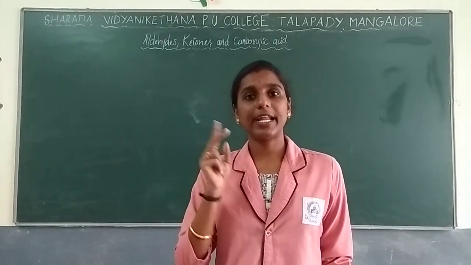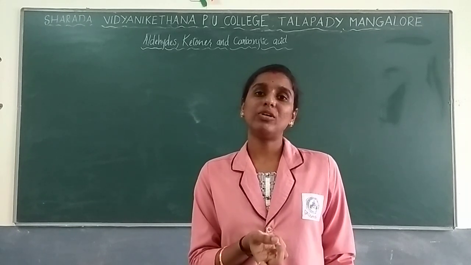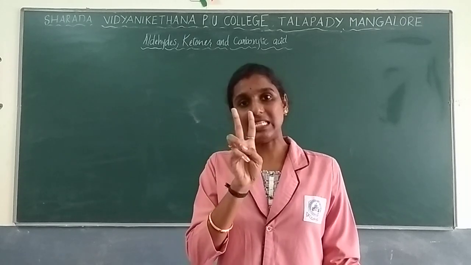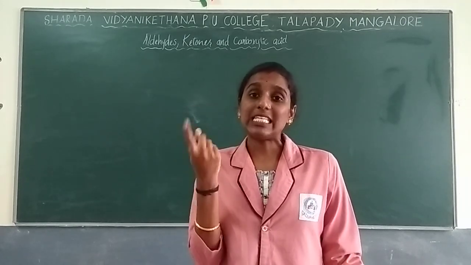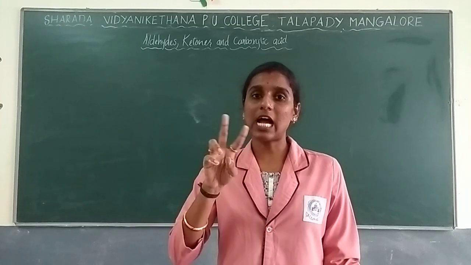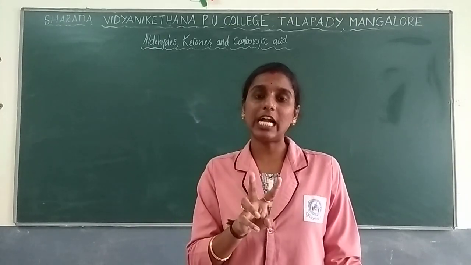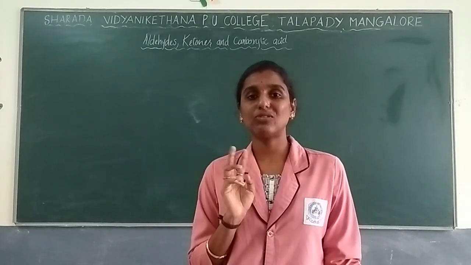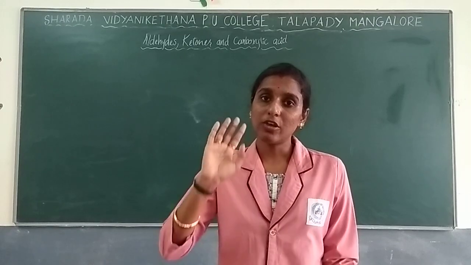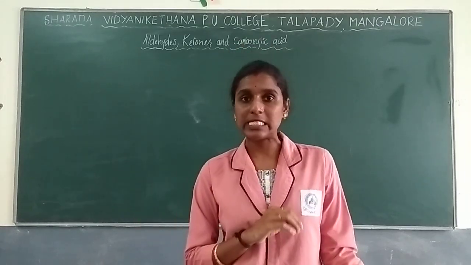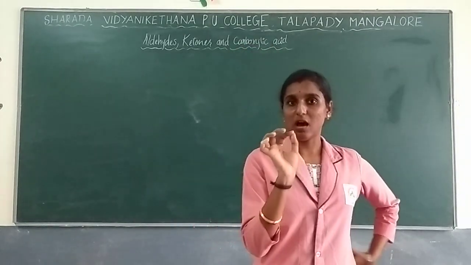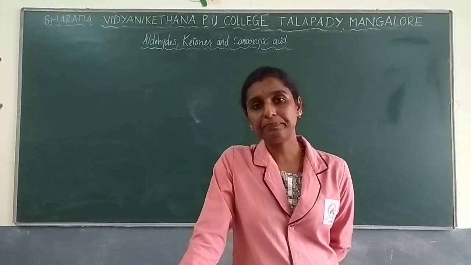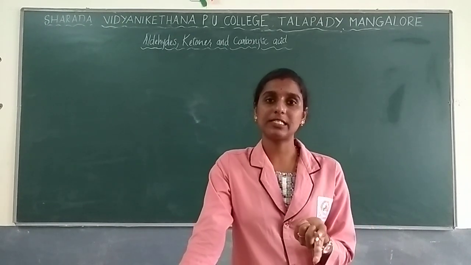Next you learned regarding cross aldols. In an aldol condensation you use two reactants and those two reactants are the same. If the reactants are different, in the sense different aldehydes or different ketones, or an aldehyde reacting with a ketone, then you go with the cross aldol. The condition is the same: there should be at least one alpha carbon and alpha hydrogen, in the presence of base. So that is cross aldol condensation.